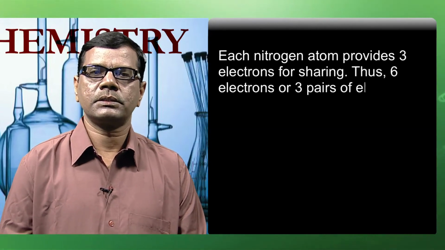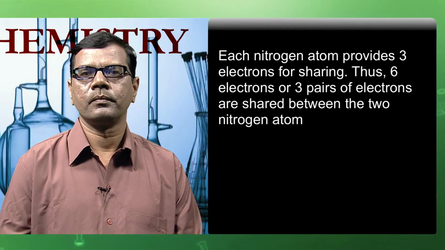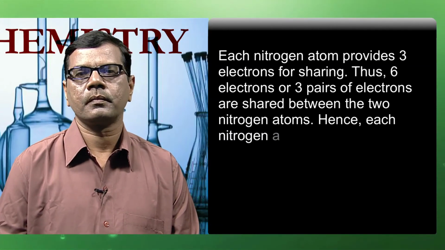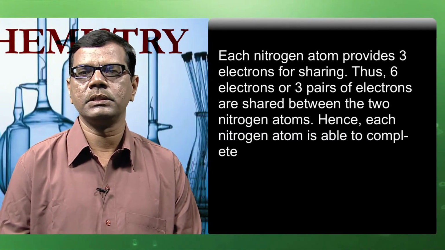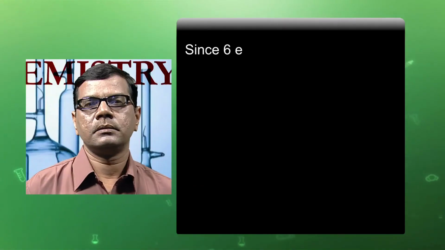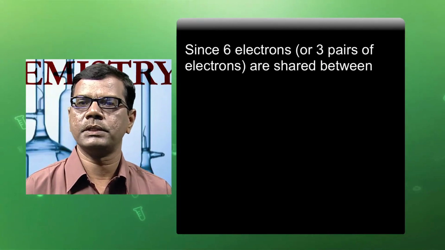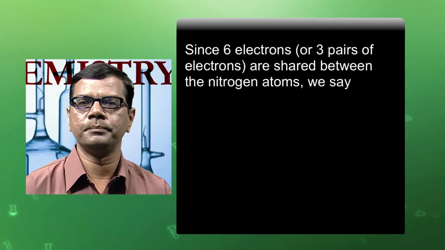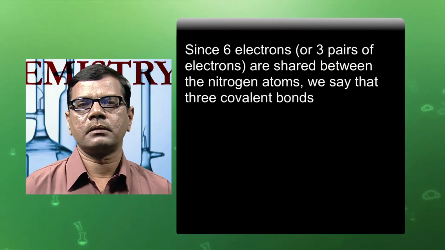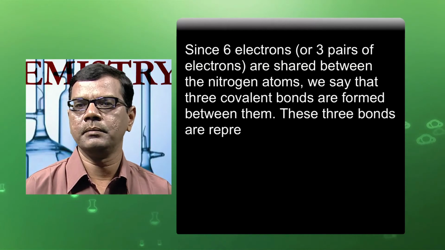Thus, 6 electrons or the 3 pairs of electrons are shared between the 2 nitrogen atoms. Hence, each nitrogen atom is able to complete its octet. Since 6 electrons or 3 pairs of electrons are shared between the nitrogen atoms, we say that 3 covalent bonds are formed between them.